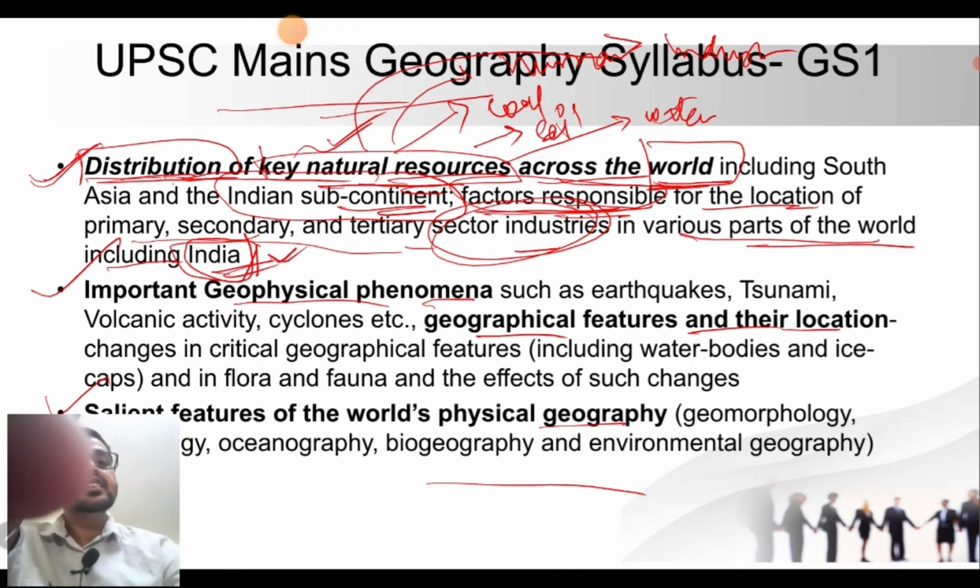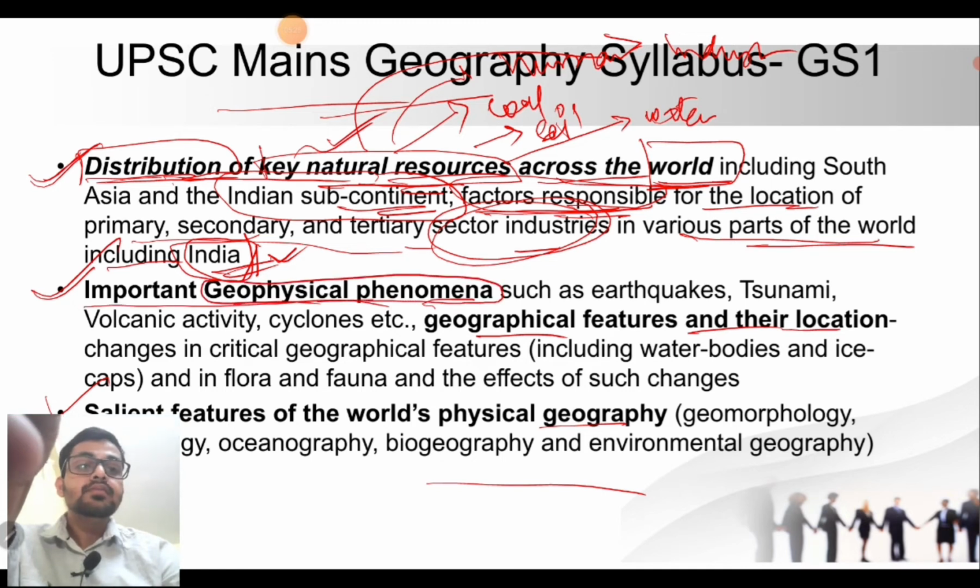Then the second statement says important geophysical phenomena.